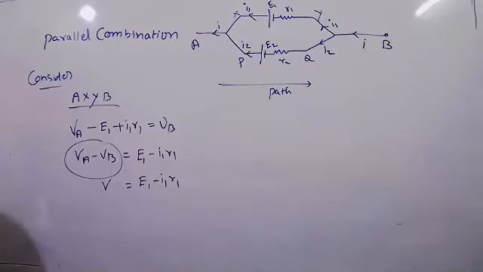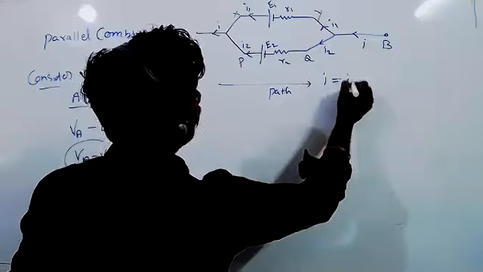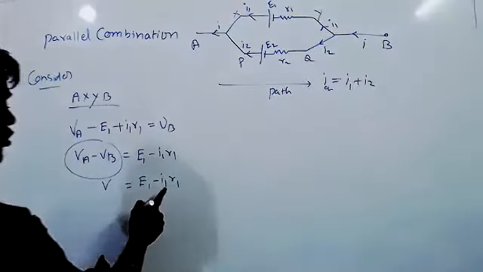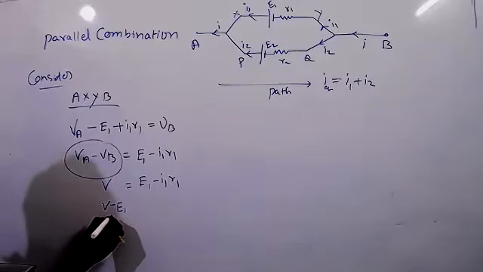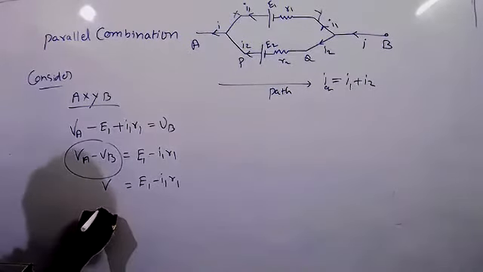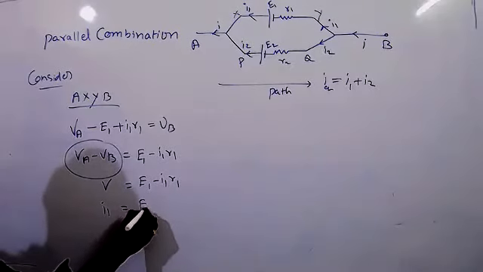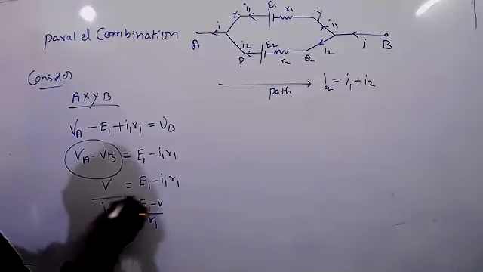From this, the quantity which is different, that we have to calculate. Here current is different, so I equivalent equals I1 plus I2. First, for I1, we have V minus E1... then I1 equals (E1 minus V) by R1. It is the I1.